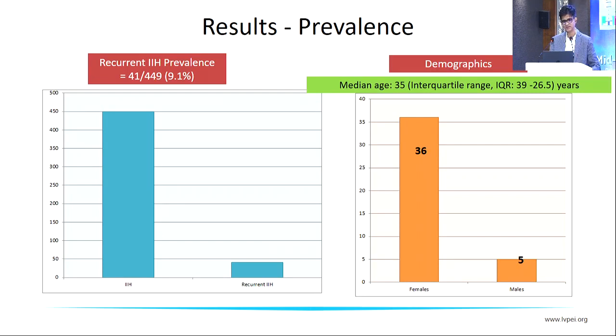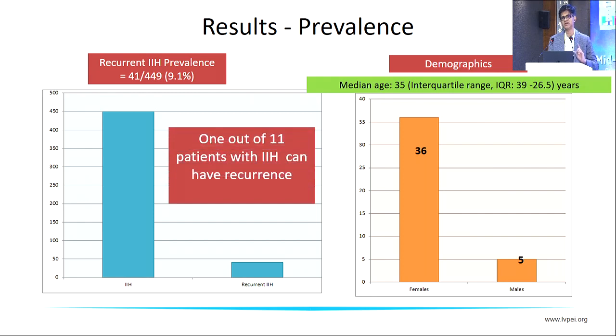So coming to the results in brief, we found a recurrence developing in 41 out of the 449 patients that we identified during this period. That means 9%, or 1 out of 11 patients with IIH, can go on to develop a recurrence, which means that it is not very uncommon. As regards the demographics, 87% of them were women, and median age was around 35 years.